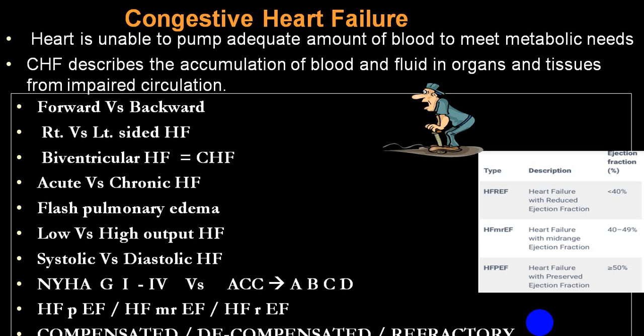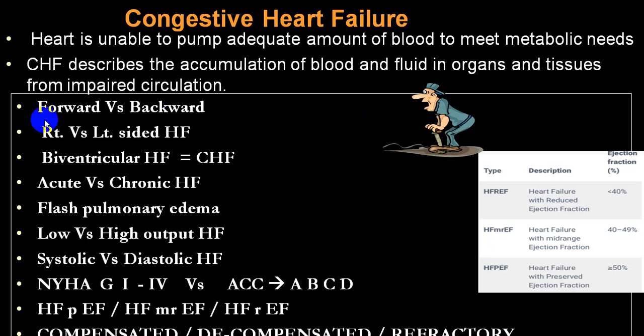These are some of the groups that we call high output failure. Classical examples: anemia, thyrotoxicosis, pregnancy, beriberi. In all these conditions your blood volume is high, and compared to that blood volume, the cardiac output is relatively less, but total output in spite of failure is still maintained, and that we call high output failure.